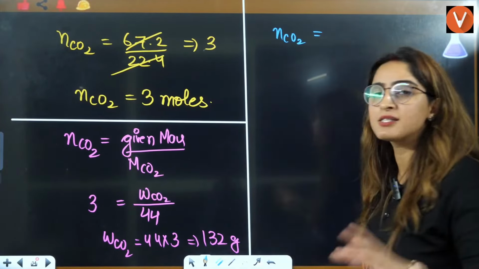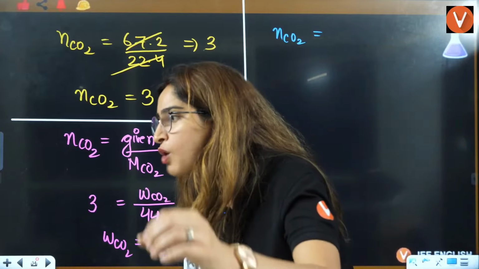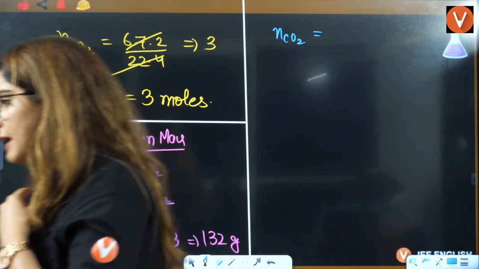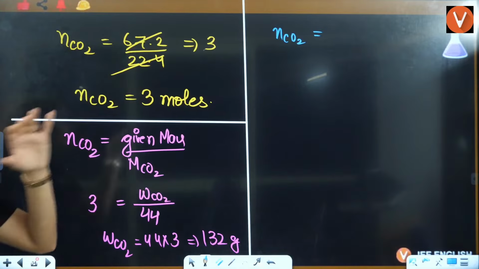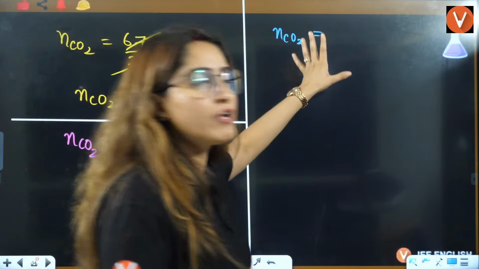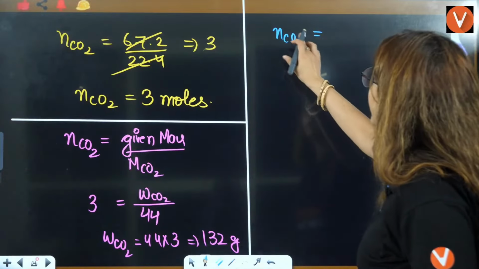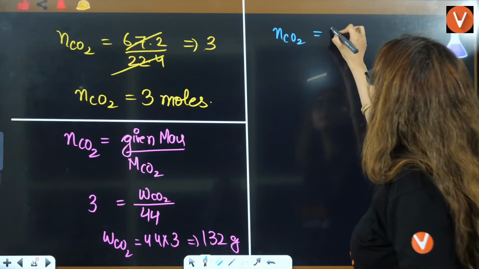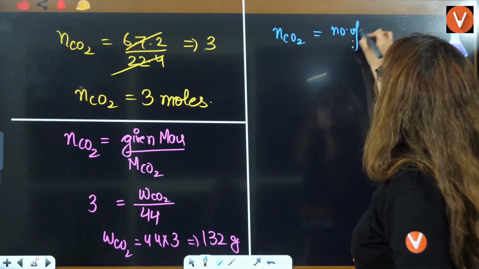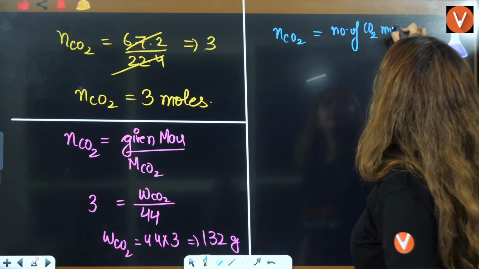So, in particles, tell me, will we have atoms or will we have molecules? We are talking about a molecule here. So this is the number of CO2 molecules.